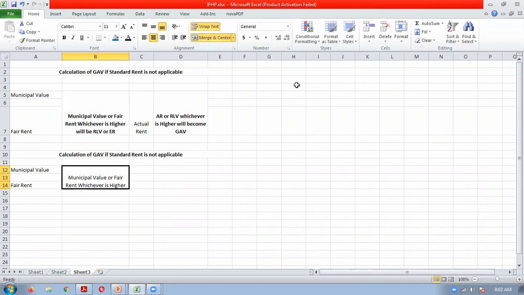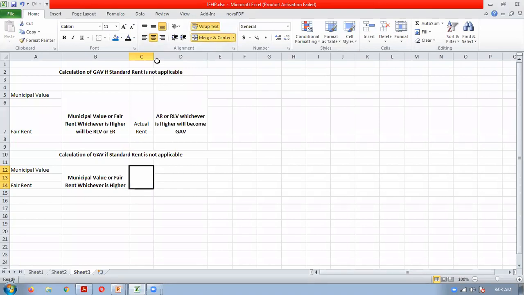If standard rent was not there, we said that the higher of the municipal value and fair rent is our RLV. But now here we will not say this is RLV. We will just note down the higher of these two figures. Then we will have to compare this value with the standard rent.